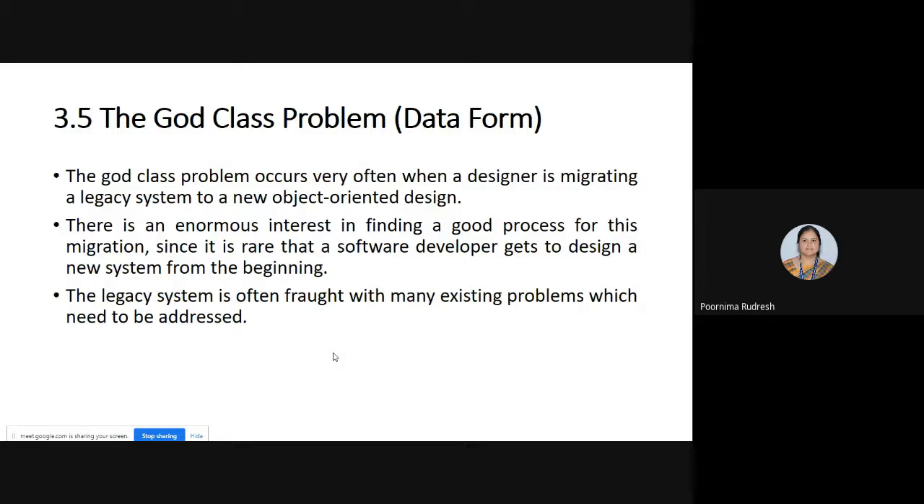Legacy system, what type of system is it? We are discussing now that it is an object oriented design. So when it is moving to the object oriented design, from which old design is it moving into the new object oriented design?